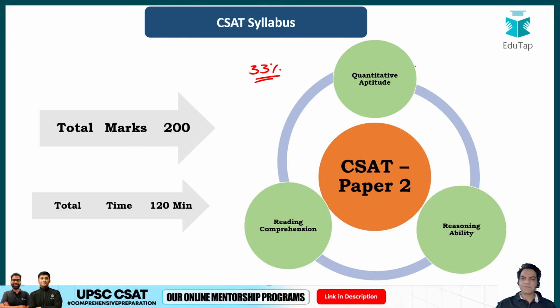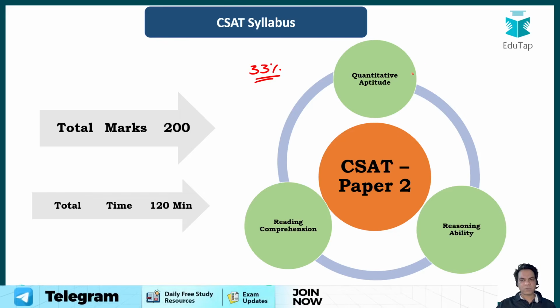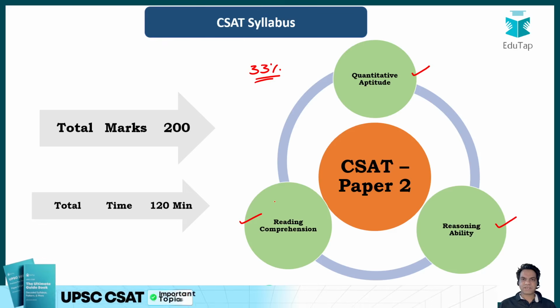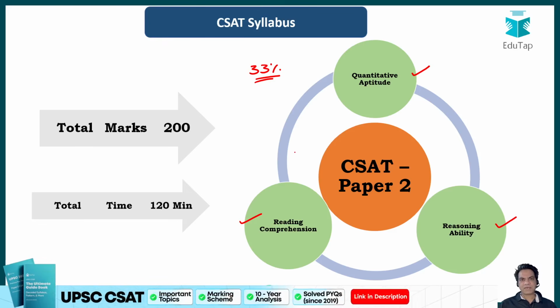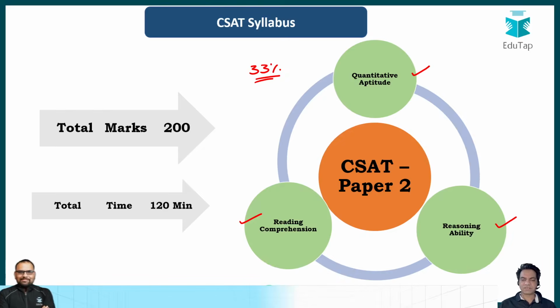Now guys, in this paper you will face 3 different subjects: quantitative aptitude, reasoning ability, and reading comprehension. So these are the 3 subjects that every year the questions are based on: quants, reasoning, and comprehension.